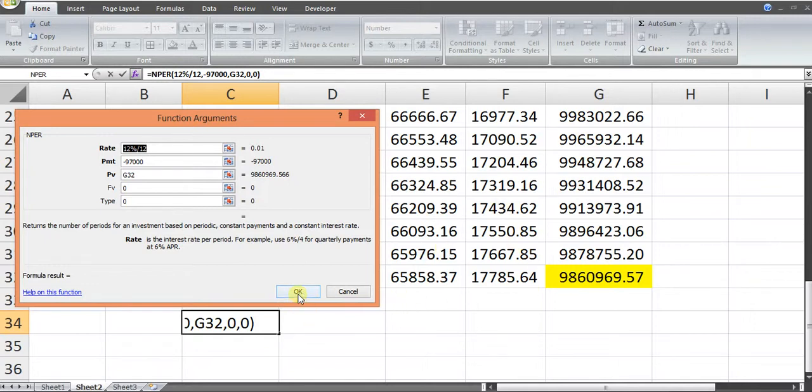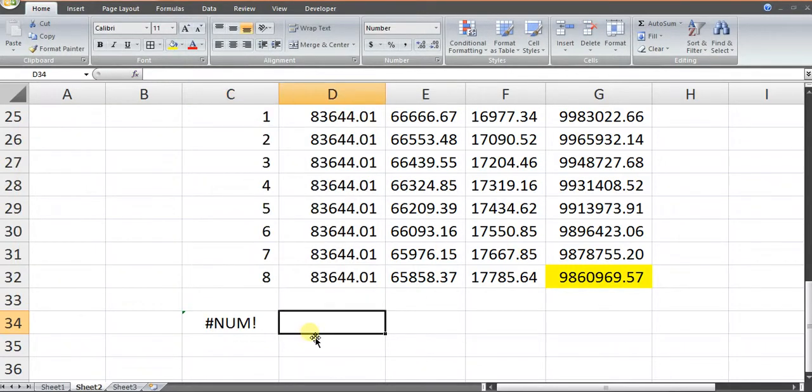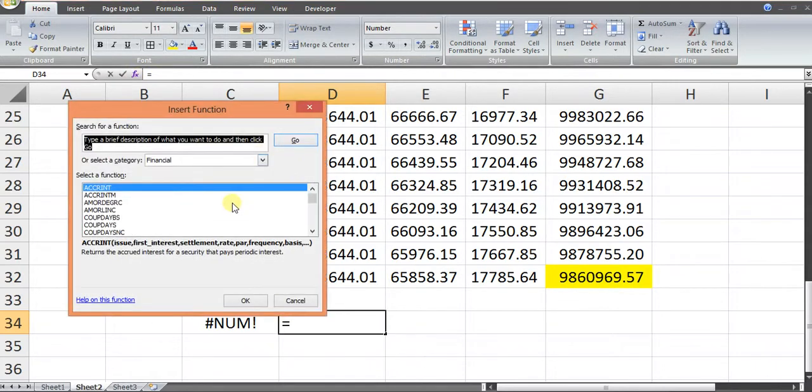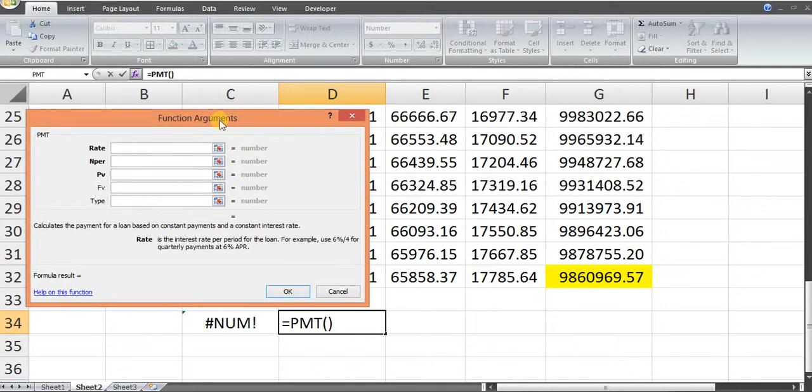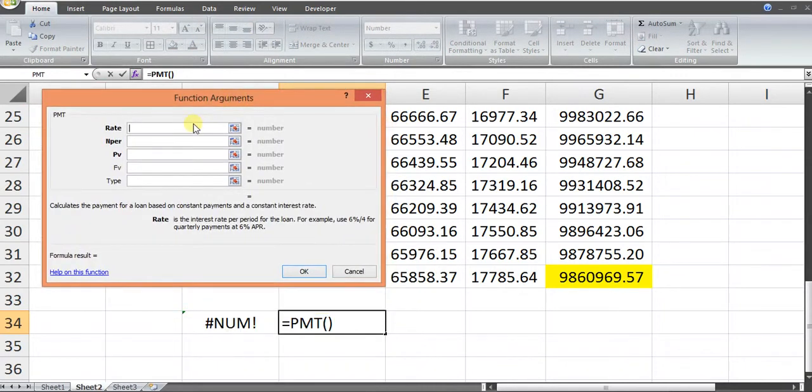Now let us look at what happens if this was not the case. If he was agreeing to keep the original tenure the same, and he just wants to know what the new EMI will be, let's calculate. New EMI for the remaining period of the loan, PMT. Rate is 12% by 12, NPER: 8 months have elapsed out of 240, so 232 remain.